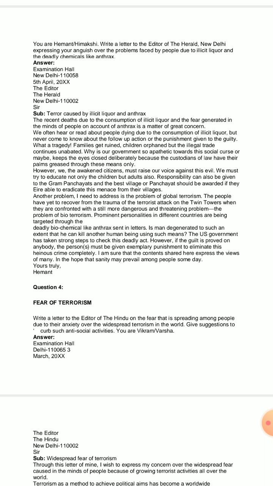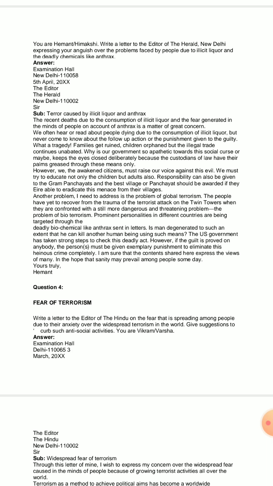Now, it creates a lot of problems, in the sense that families get ruined and children become orphans, but this illegal trade of providing illicit liquor goes on. Providing this harmful liquor goes on unabated, without any sort of problem. It goes on continuing.